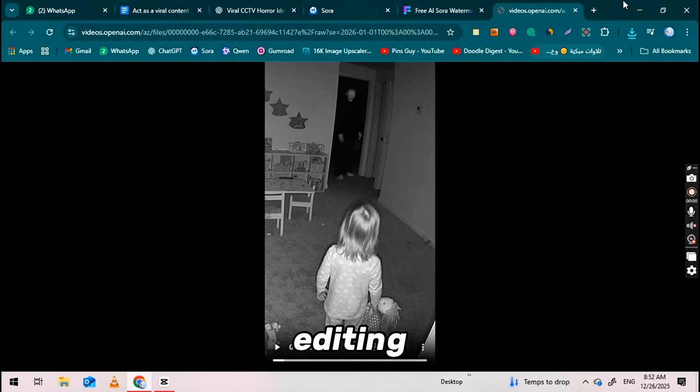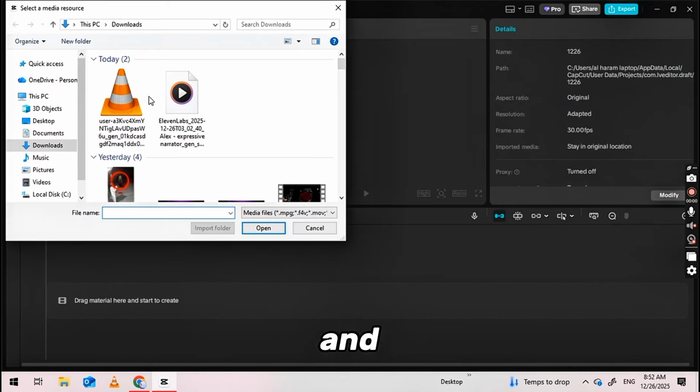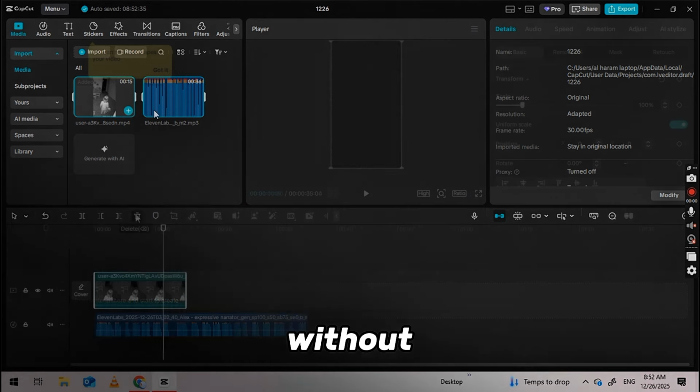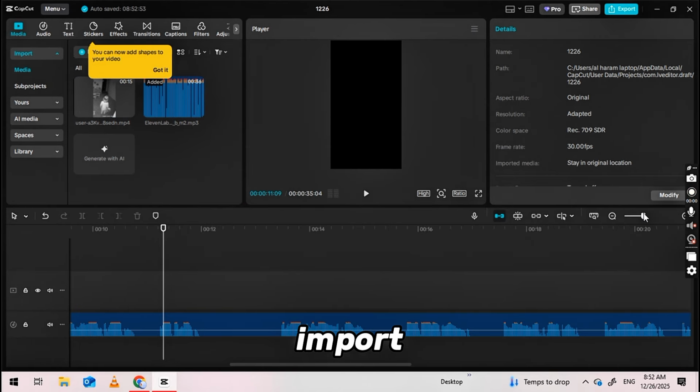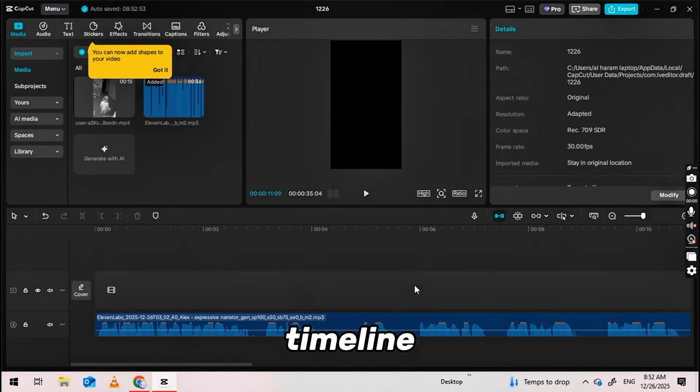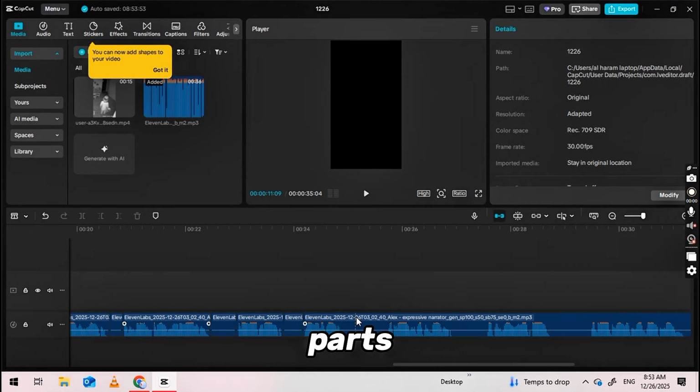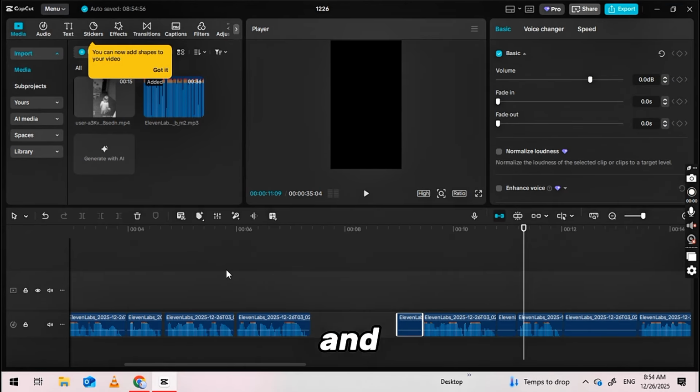The next step is editing your video, and for that, we'll use CapCut. You can find the link in the description below. Open CapCut and import your video without the watermark. Then, import your 11 Lab voiceover onto the timeline. From there, you can trim and remove any unwanted parts of the audio to make it clean and polished.